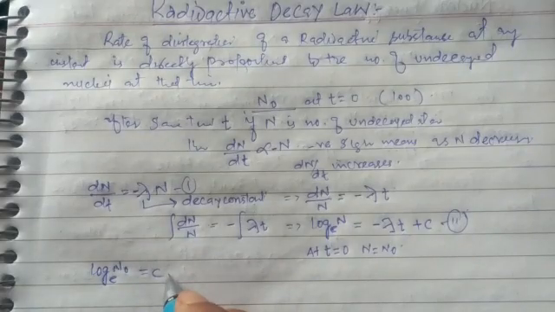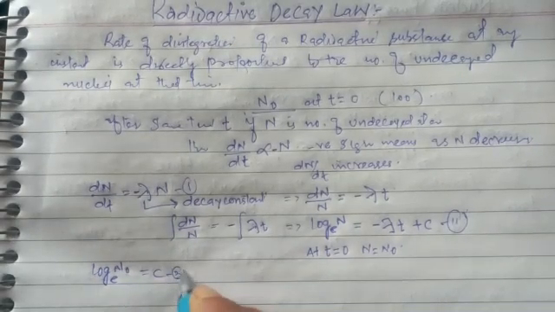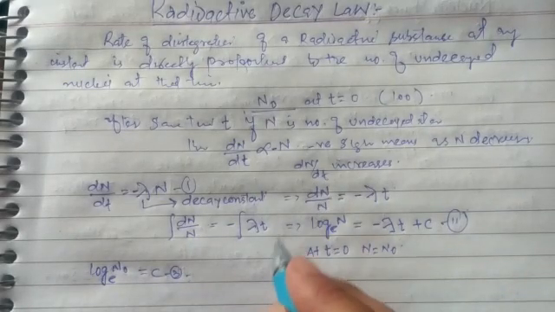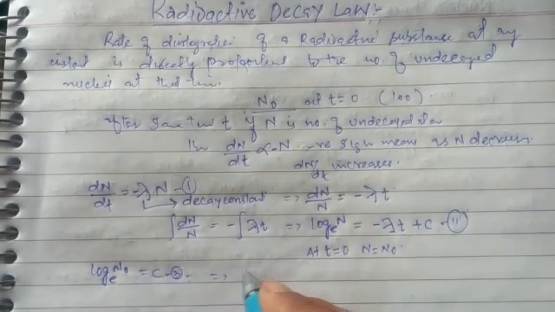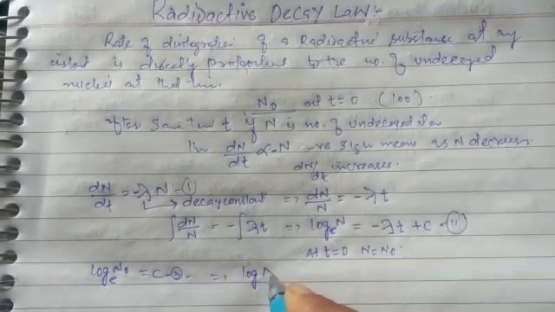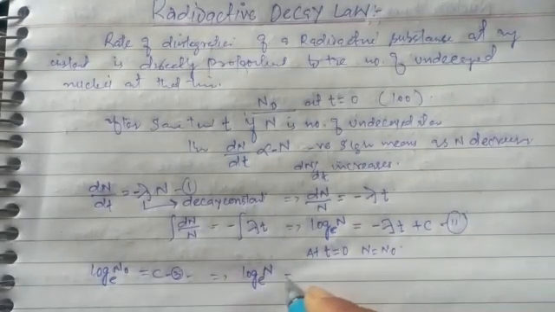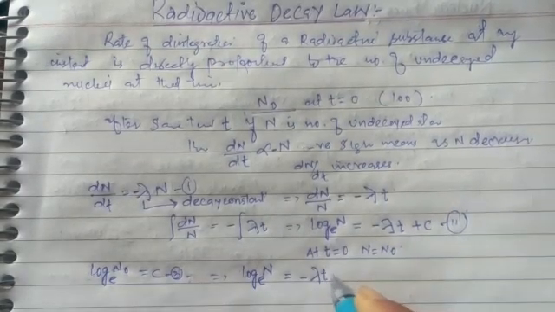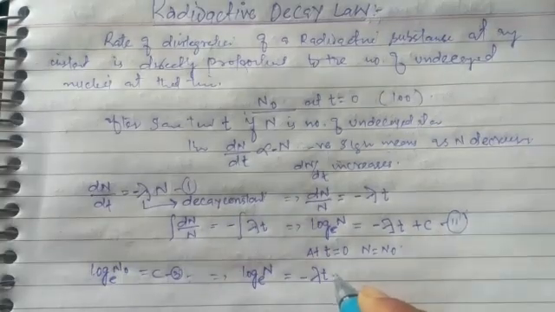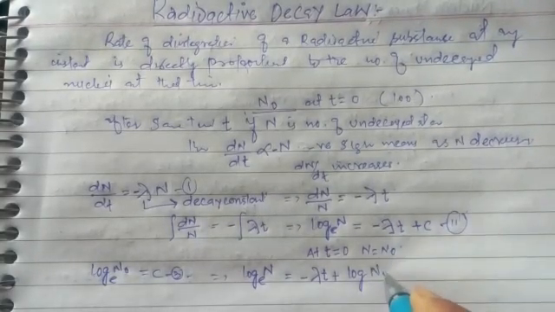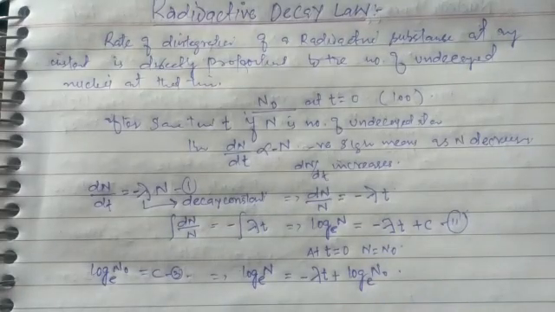Now use this value, use the third equation in the second. We will use this in this equation. What will we get? We get log of n to the base e equals minus lambda into t plus c. Instead of c, we place log of n naught to the base e.